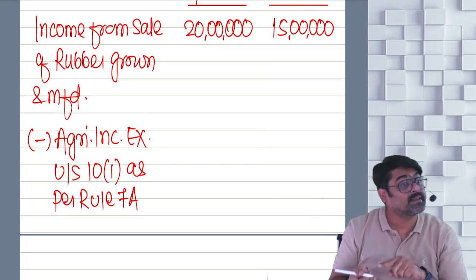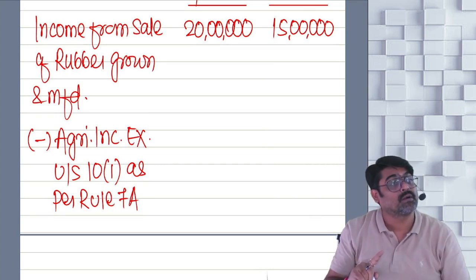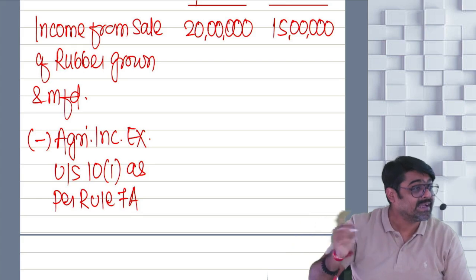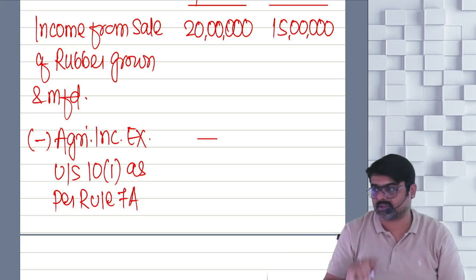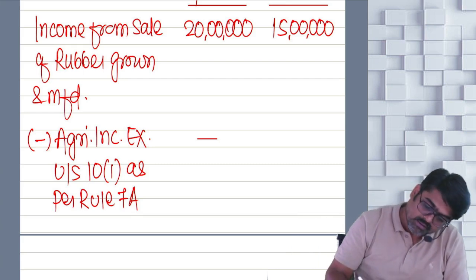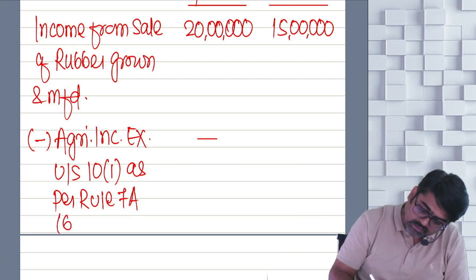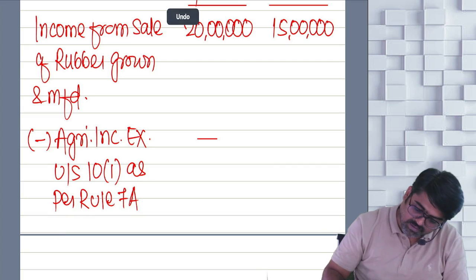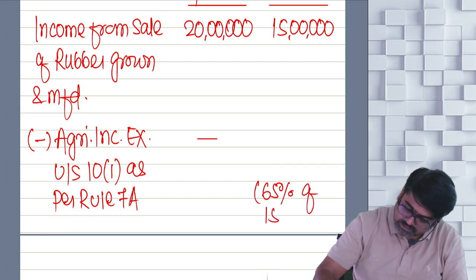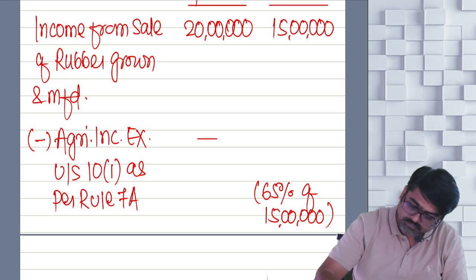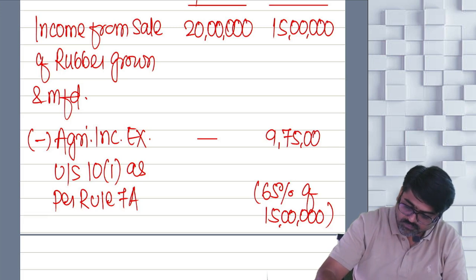But you are going to do that only for rubber grown and manufactured in India and not for outside India. Here you will put a dash. And this will be 65%. So 65% of what? 65% of 15 lakhs. How much? 9,75,000.